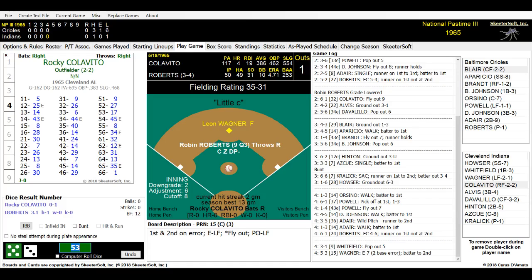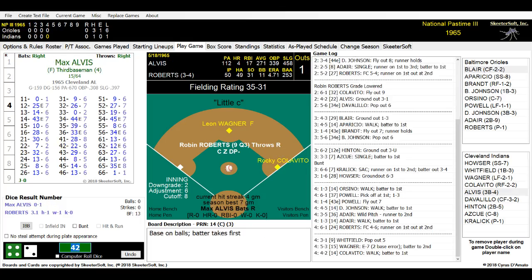Steps back, looks back over towards Wagner, and he is ready to go. Here is the pitch to Colavito. 1 down. It is a 42, and Rocky Colavito is walked by Robin Roberts. If that was intentional, it didn't look like it. Looked like he was trying. He tried a little bit too hard to get Colavito out on that one there. The ball just got below the knees for ball 4.